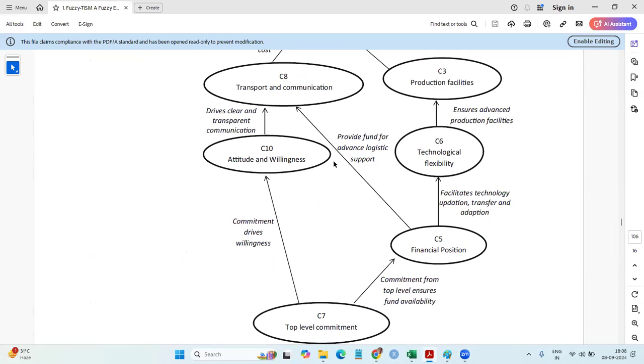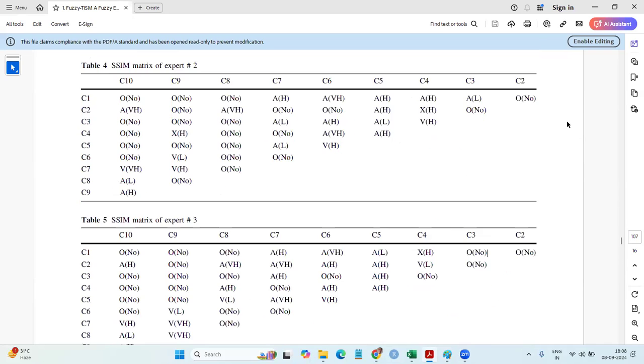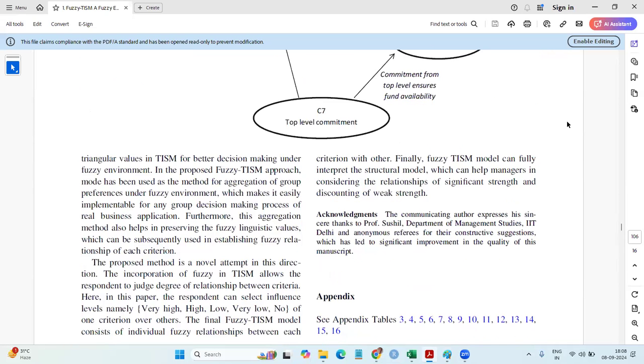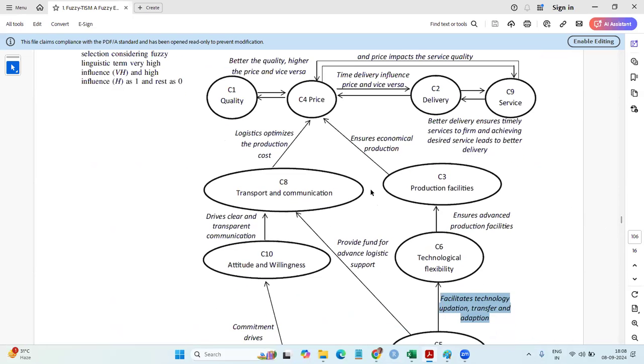Now, only one thing they missed, maybe purposefully or otherwise, they have just put the TISM, they have not put the Fuzzy TISM. How can you put the Fuzzy TISM? Wherever it says this is very high, make it the thicker one. Wherever it's low, make it dotted. On the top, they have written this, so it is TISM. And Fuzzy TISM means you write there the thicker line or the dotted line, etc. This will become like the Fuzzy ISM.